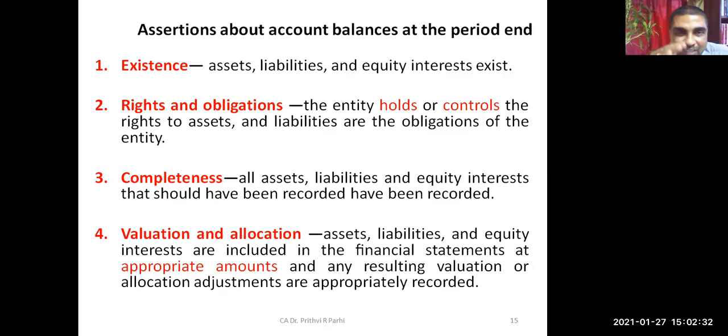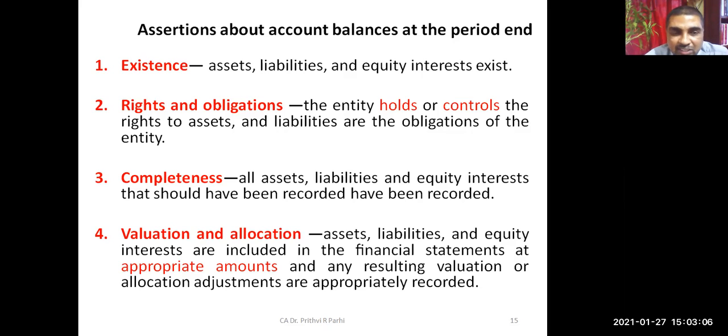Okay, so these are the assertions as regards balances. As you know, existence: assets, liabilities, and equities are the entity's interest, and it exists. Rights and obligations: that means the entity holds or controls the assets, and the entity is obliged to repay the liabilities. Coming to completeness, that means all assets, liabilities, and equity interests which should have been recorded are actually recorded.